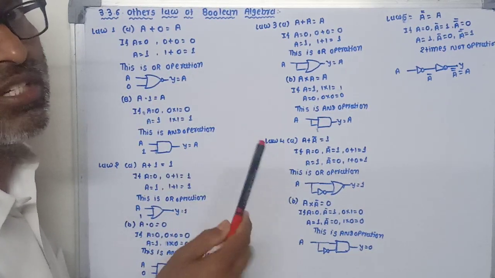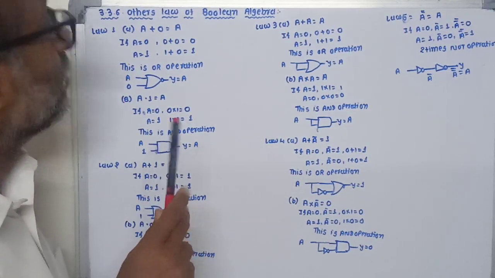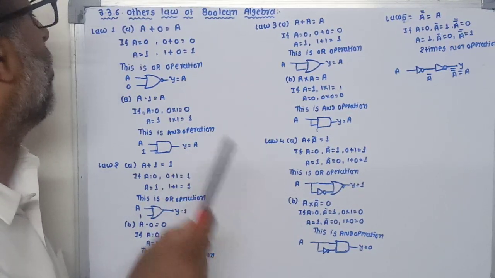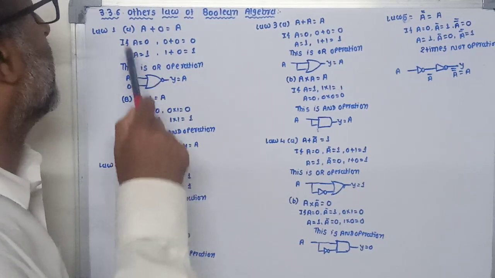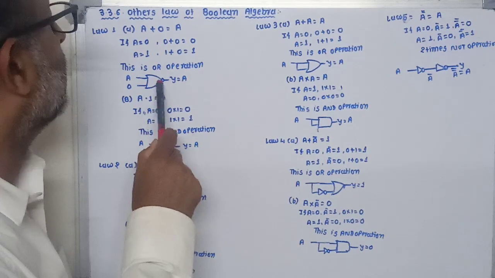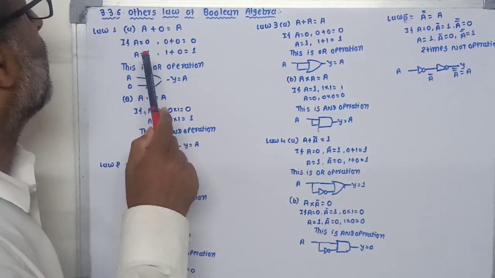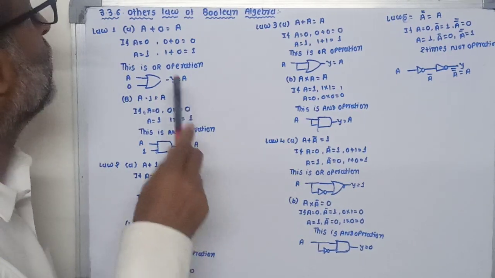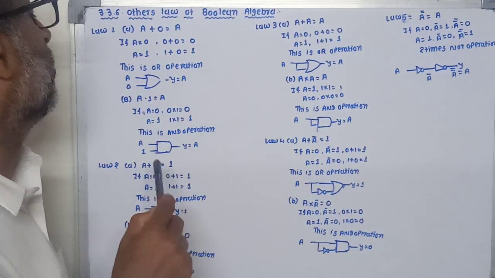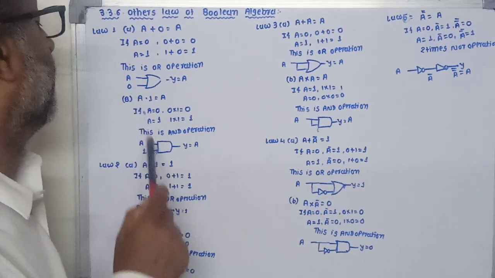We can say the output is similar to the input, and this is possible in the OR operation. This statement indicates the OR operation. So here we can draw one OR gate which provides an output similar to the input. The two inputs are A and 0.